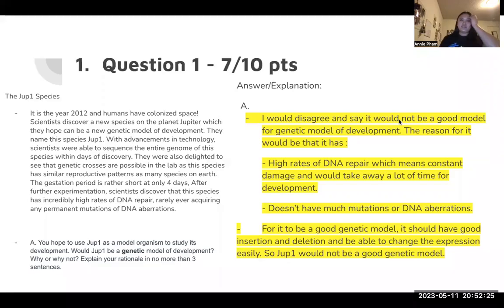Question 1 is basically asking if Jup1 would be a good genetic model of development or not. I'm going to change my answer from what I said, and I would say no. I disagree because of the following reasons. In order for it to be a good genetic model, it would have to have good insertion and deletion. Here, Jup1 actually has really bad DNA repair. It's constantly damaged, which takes away from development time because it has to be fixed over and over. And it doesn't have much mutation or DNA aberrations. So I would say that Jup1 is not good.